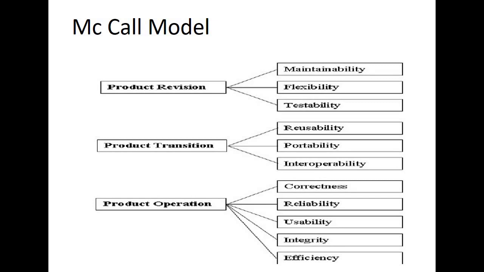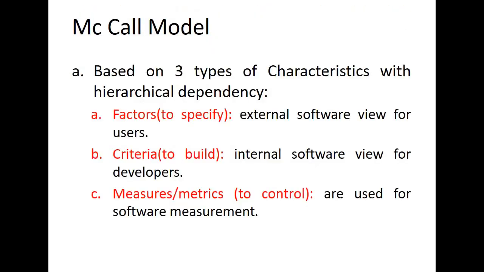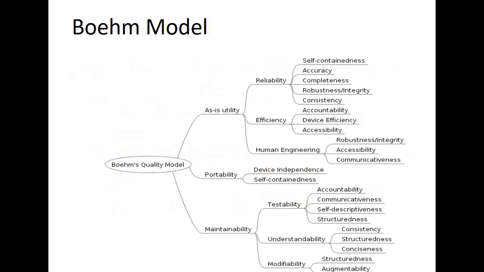So what we have is this McCall model, and this particular model is based on three types of characteristics with hierarchical dependency. One is factors to specify the external software view of users, and the criteria to build the internal software view of developers, plus the last one is the measures or the metrics in order to control, which are used for software measurement. Alright, so these are the three characteristics with hierarchical dependency.